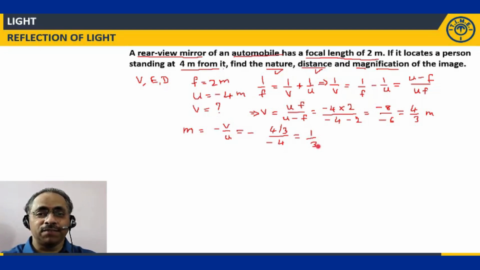1 by 3. What is the unit of magnification? Do you have units? No way. Clear? Why? It is a ratio of the distances. If you go by the definition also, height of the image divided by height of the object. Both are heights, and I am taking the ratio of the heights. So no units at all. Magnification is just a number. That's it. Clear? So hope you are clear with the solution of this particular question.